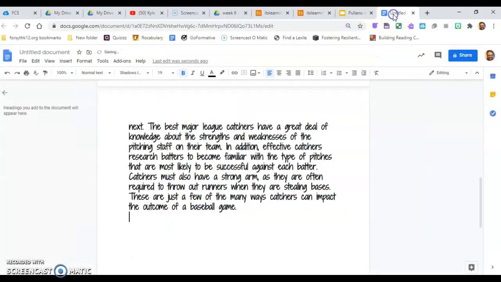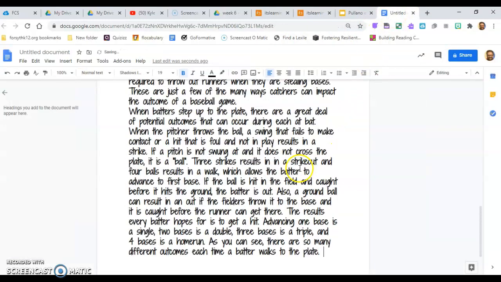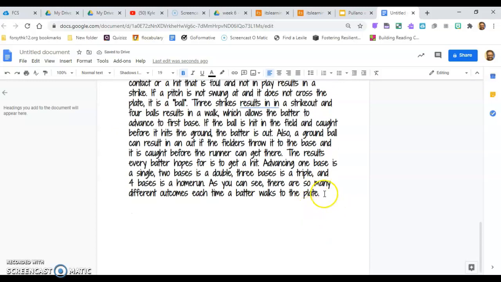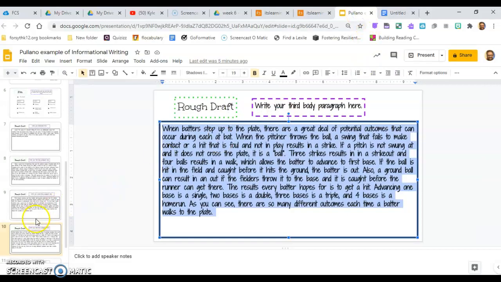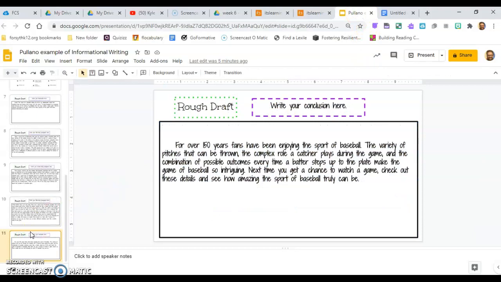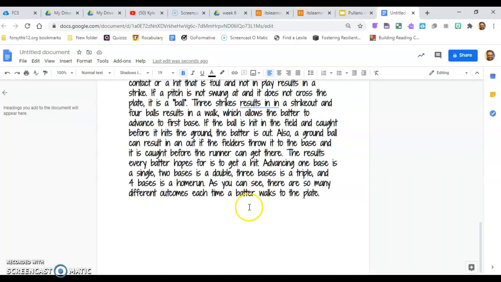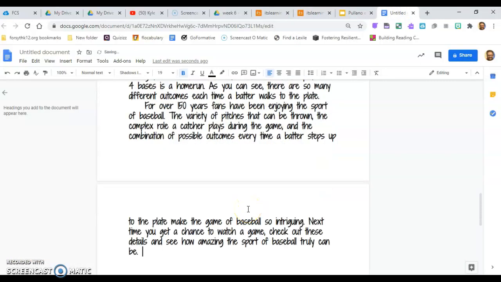I want you guys to practice indenting. Here, next paragraph, oh wait, I have this paragraph I finished, but I didn't indent. All you have to do is go here, hit tab, and now it's lined up nice and neat. Same thing, go to the last one, and then my final slide is my conclusion. So you have 5 paragraphs overall: your intro, 3 body paragraphs, and a conclusion.